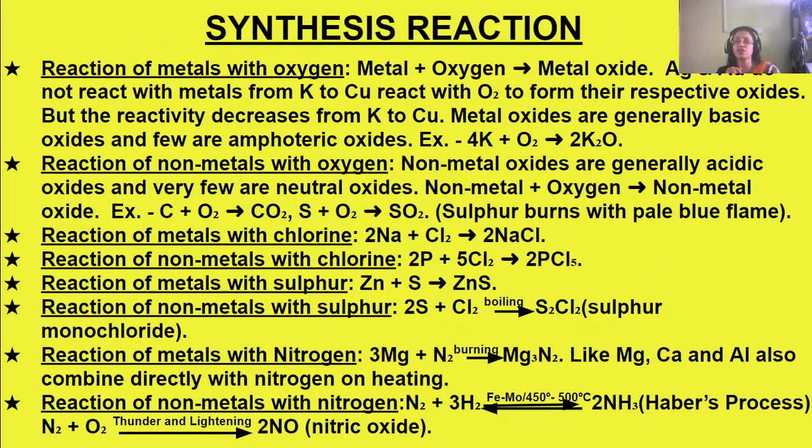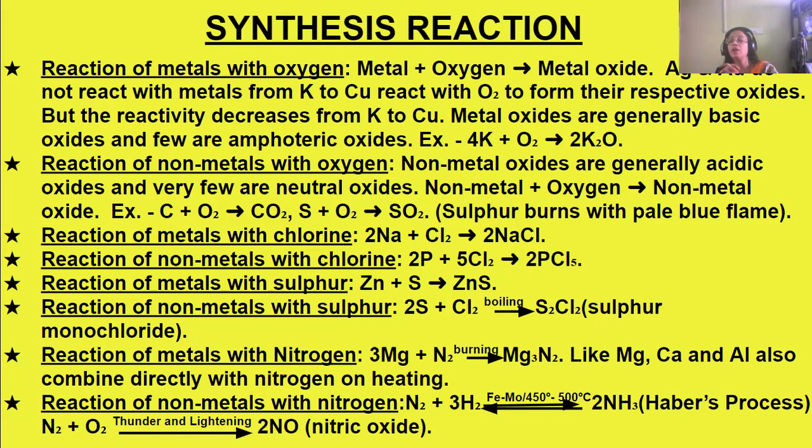Now, synthesis reaction means two substances combining together to form a product. So what do we see when metals are combined with oxygen? Metal combining with oxygen, we get metal oxide.